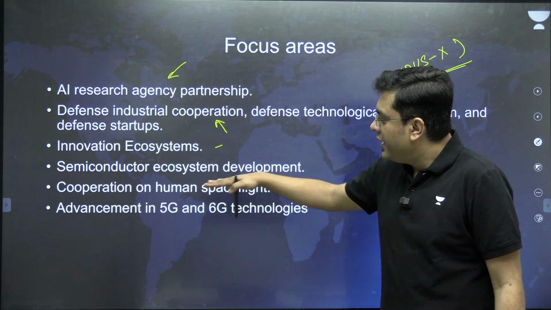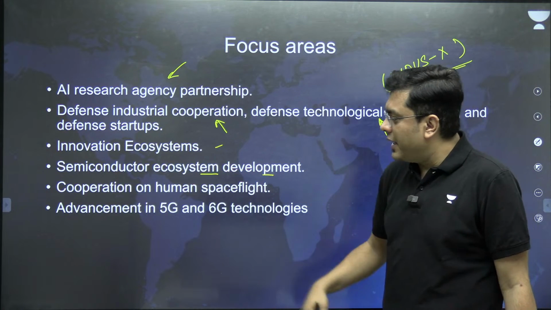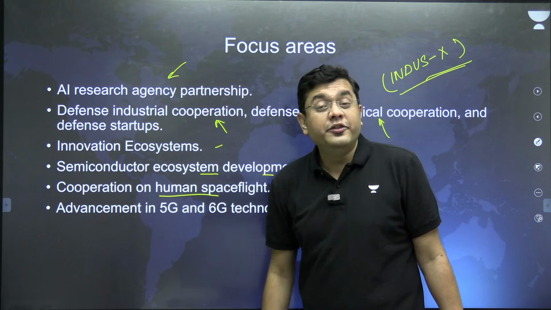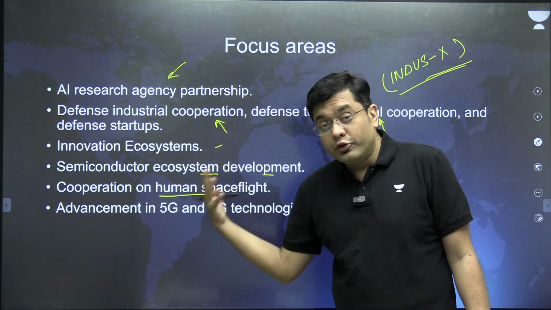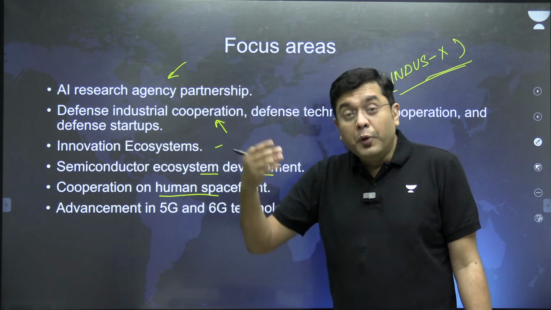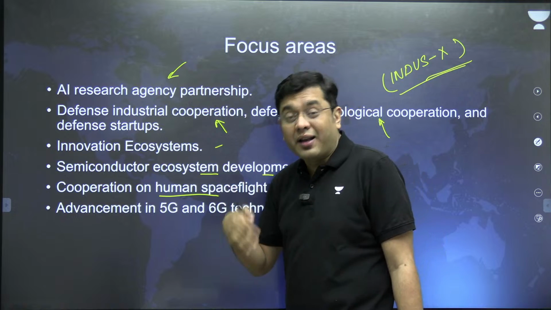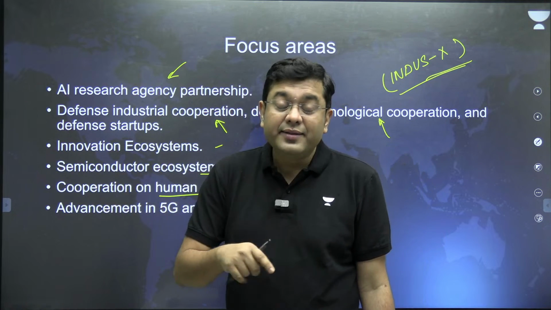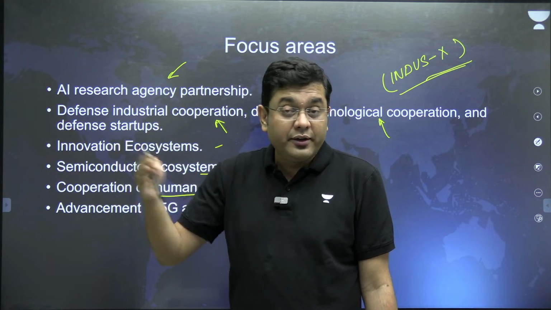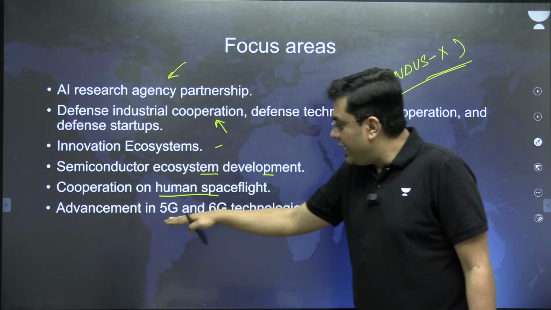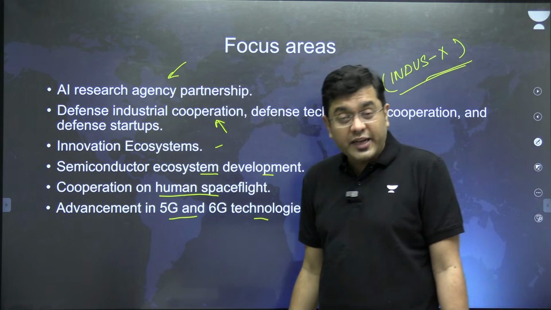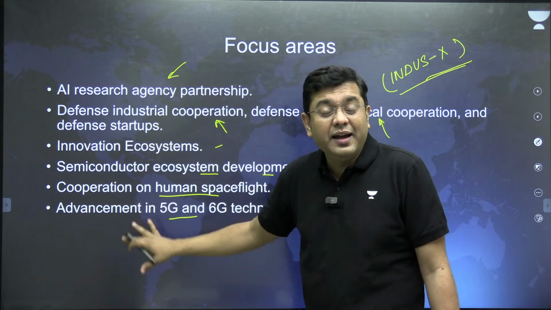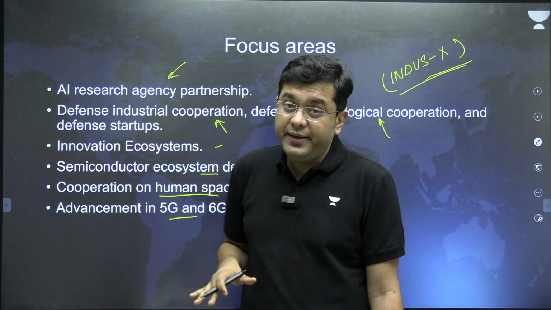Then, innovative ecosystem and semiconductor ecosystem development, and cooperation on human space flight. That is also being worked on, both for the Artemis missions as well as satellite launches with each other's vessels and vehicles, and advancement in 5G and 6G technologies. So these are the areas of cooperation under ICET.